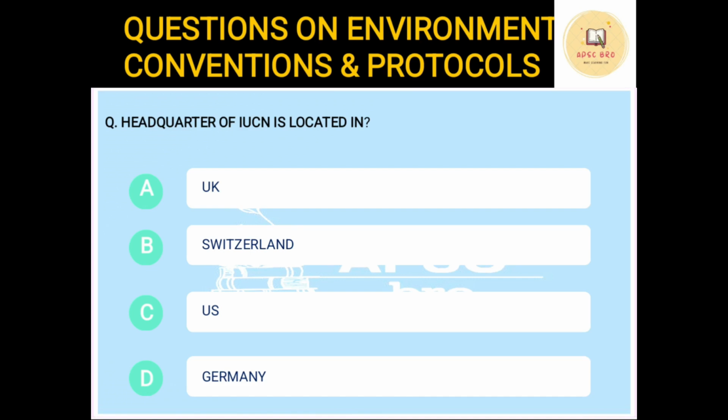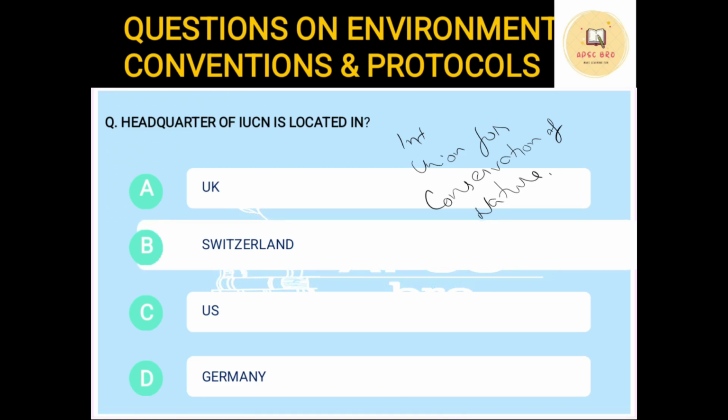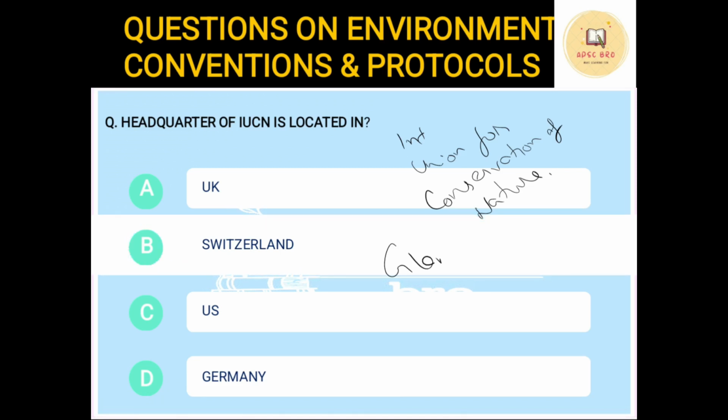Headquarter of IUCN is located in options are A UK, option B Switzerland, option C US, option D Germany. IUCN is International Union for Conservation of Nature. Okay, it is an international body which comprises of both governments as well as non-governmental organizations, and it is headquartered in Switzerland. There is a place called Gland in Switzerland.